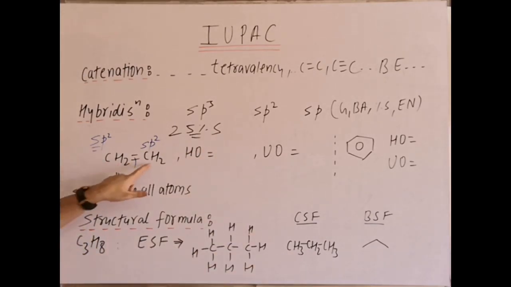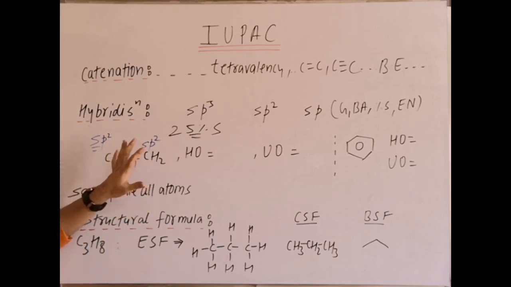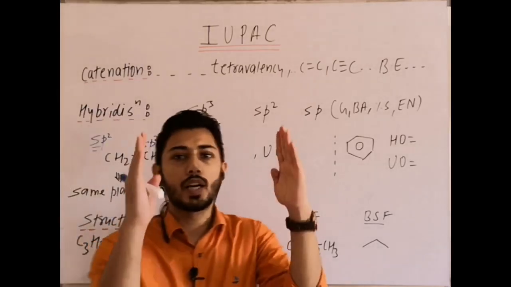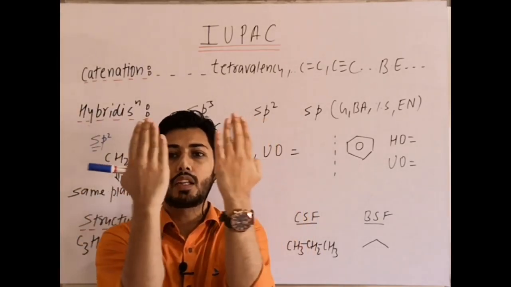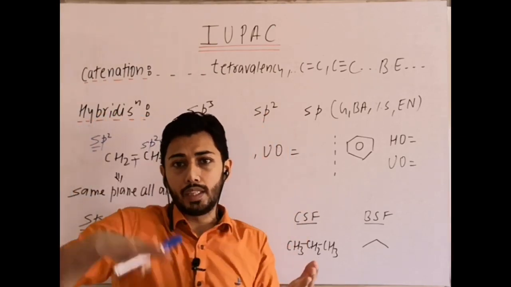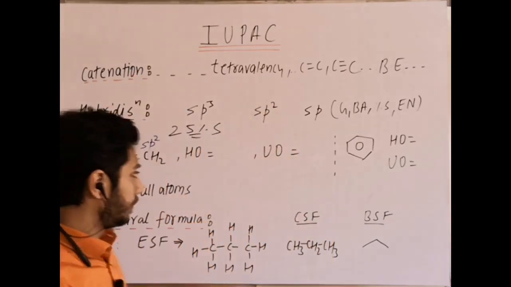Now in that case, when carbon is sp2 in both, that means the geometry is trigonal planar, and in that case all atoms lie in the same plane. That's why here it is written same plane all atoms. That means in this molecule all atoms are in the same plane, trigonal planar, and pi orbitals are perpendicular. Always p orbitals are what? Pi bonds are formed by lateral overlapping of p orbitals. That is why they are perpendicular to the molecular plane, and they are parallel. It's like this.